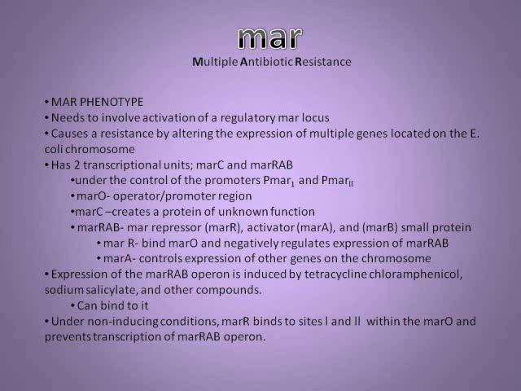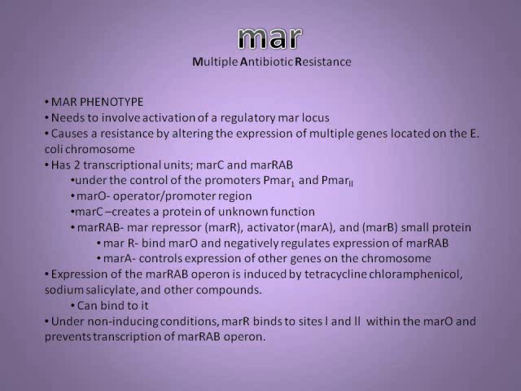MAR, which is multiple antibiotic resistance, is a phenotype. It needs to involve activation of the regulatory MAR locus on the E. coli bacterium DNA. MAR causes a resistance by altering the expression of multiple genes located on the E. coli chromosome. It has 2 transcriptional units, MARC and MAR-RAB, which are under the control of 2 promoters, PMAR1 and PMAR2. There is an operator promoter region called MARO and can either go toward the MARC region, creating a protein